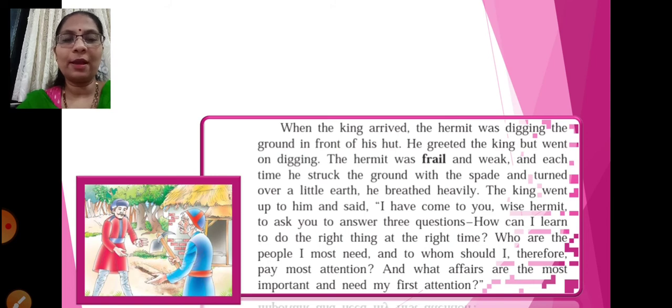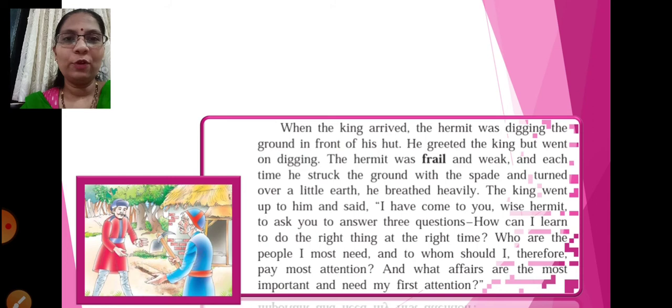So the king has come to the hermit, and when he arrived, what was the hermit doing? The hermit was digging the ground, in front of his hut. He greeted the king, but still he kept on digging. Now the hermit was frail and weak, very thin, and each time he struck the ground with the spade, he turned over a little earth and breathed heavily.